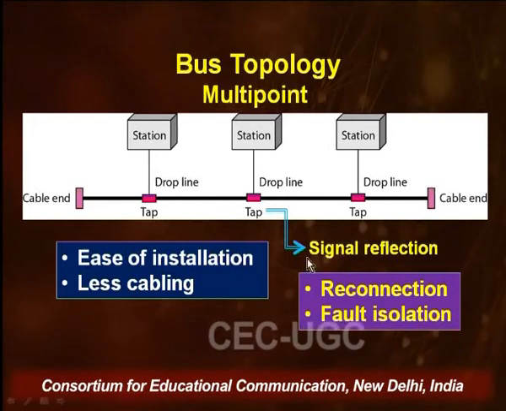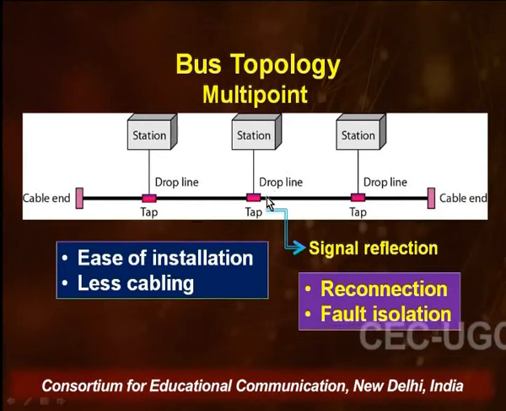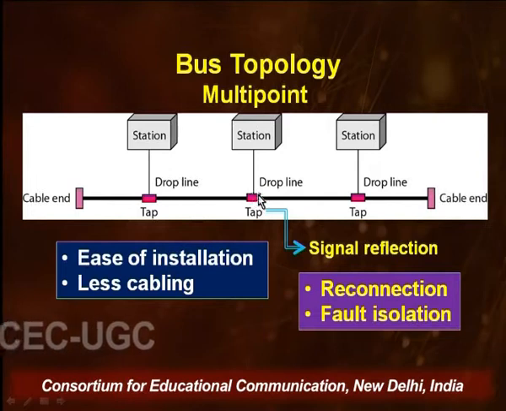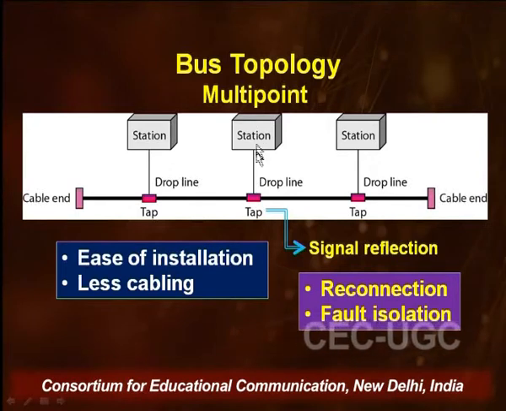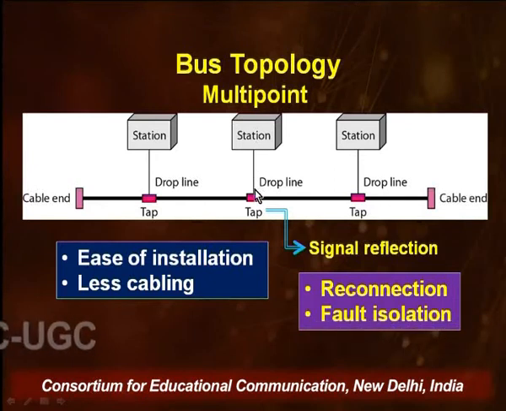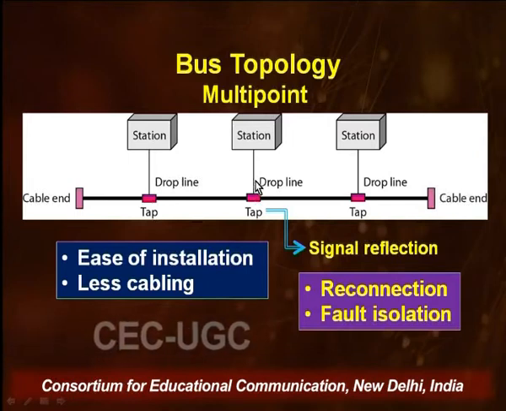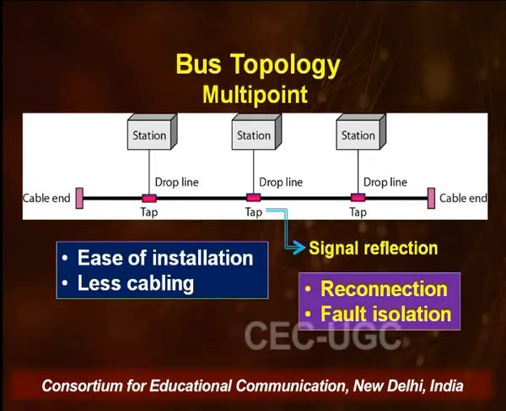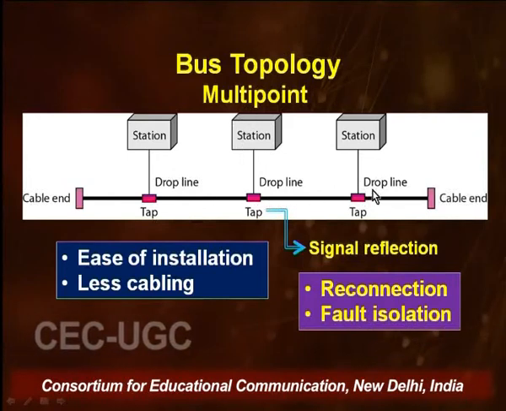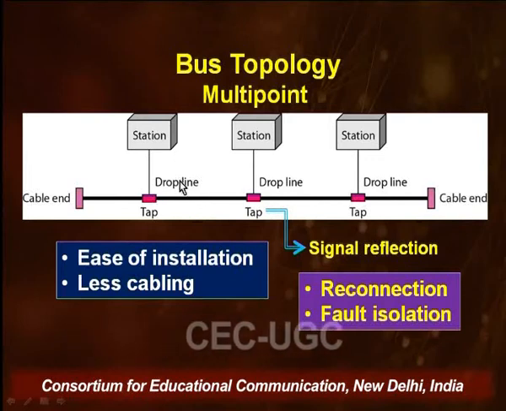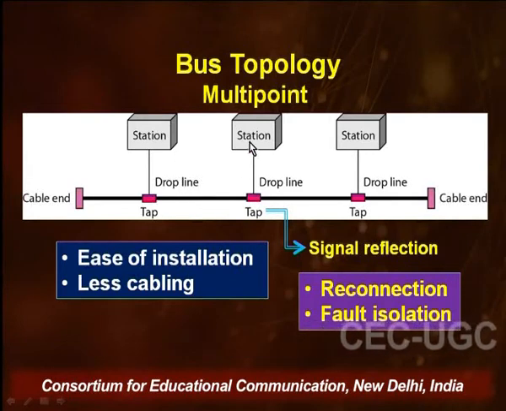There is one more source of error here. These taps have the tendency to reflect signals. When the station has data to send, it will definitely go through its tap, and this tap generally has some signal reflections which degrade the quality of the signal on this network. So, that is an additional reason why you need to limit the number of taps and the distance between the taps in the bus topology.